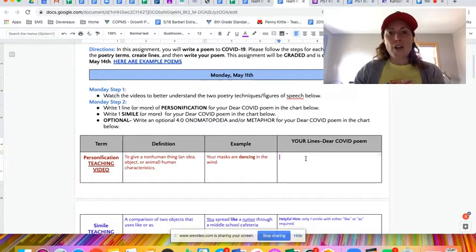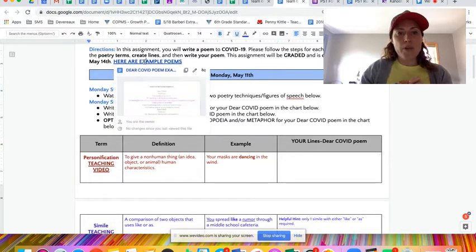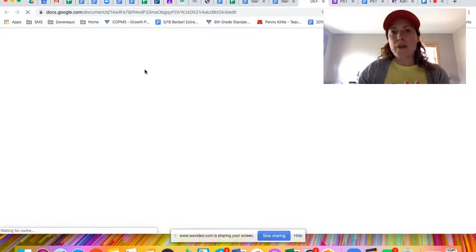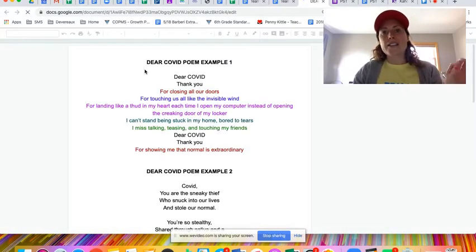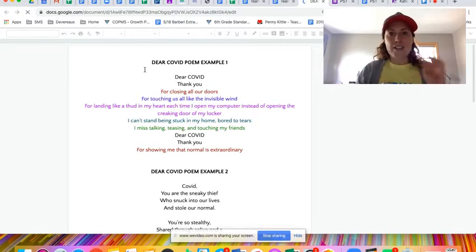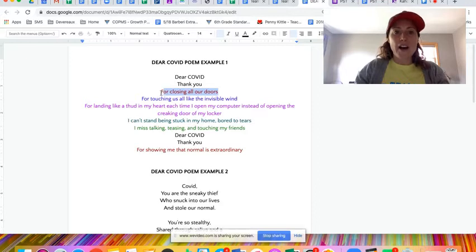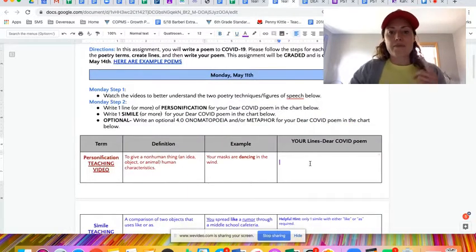And it is color-coded, which is cool because if we open up the example poem, I think you might as well do it the same way. I just kept the lines in the color of the term I was using, okay? So like my first line of personification is in that reddish color, all right? So that's Monday's. The very first thing you'll do.